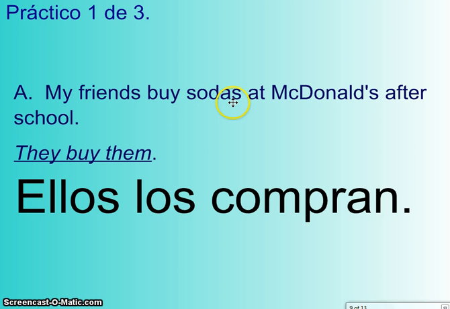Los refrescos. You may have seen the word los before, meaning the, el, la, los, and las. Whenever this word is before a conjugated verb, it's a direct object pronoun. If you see el, la, los, and las before a noun, that's how you know that the word is the. That's how you know the difference between these.